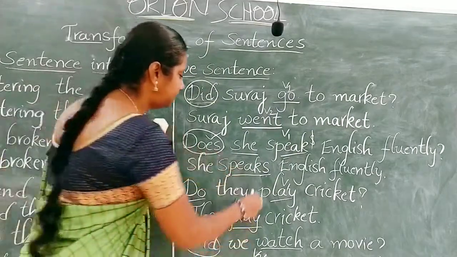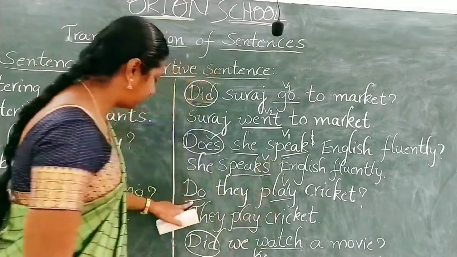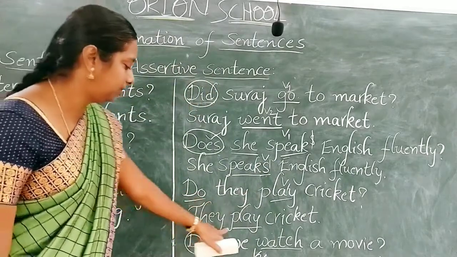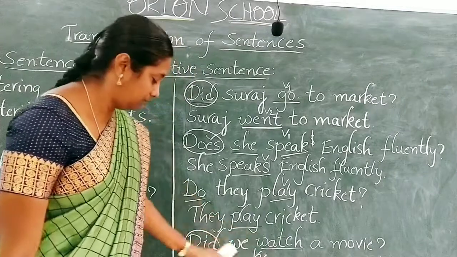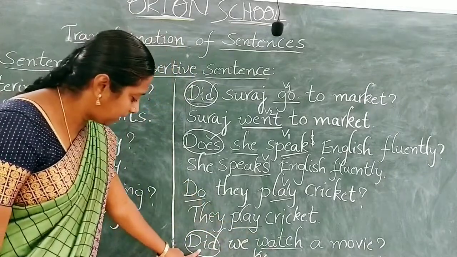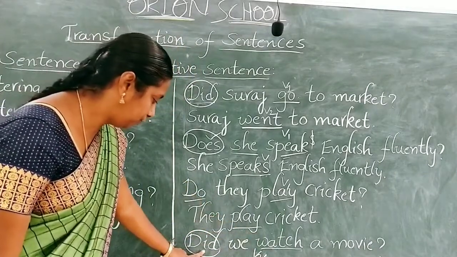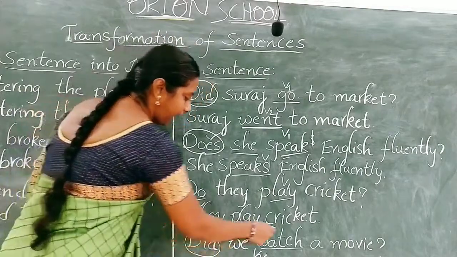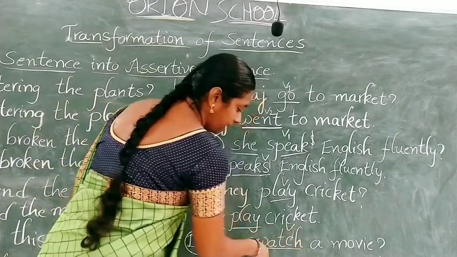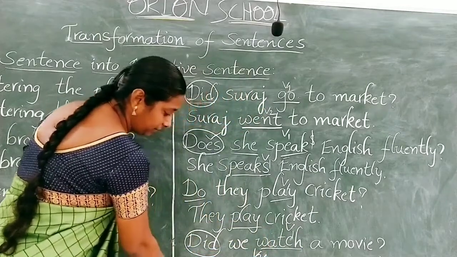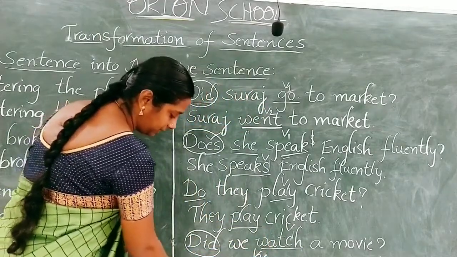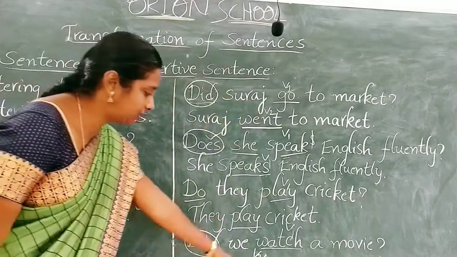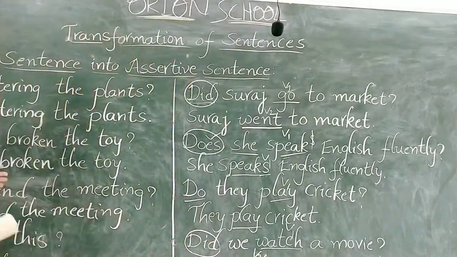Next one, here we have does, that's why we added s. Next one, here we have do and a plural subject. If there is a plural subject, we need not add s or es. But again, in the last example, the sentence is starting with did, so the question has the V1 form, but when we changed it into an assertive sentence, we wrote it as the V2 form. So, we watched a movie. Is it clear to you?